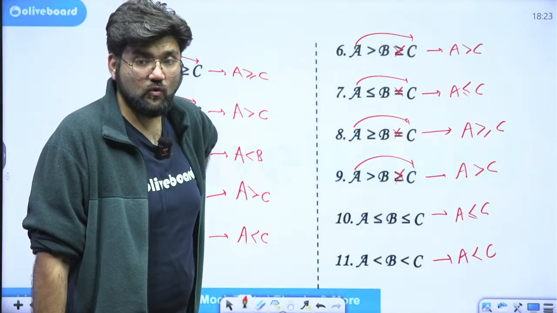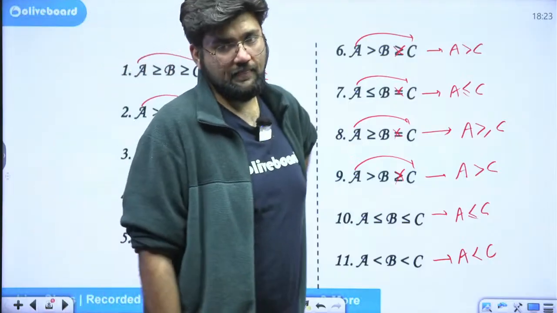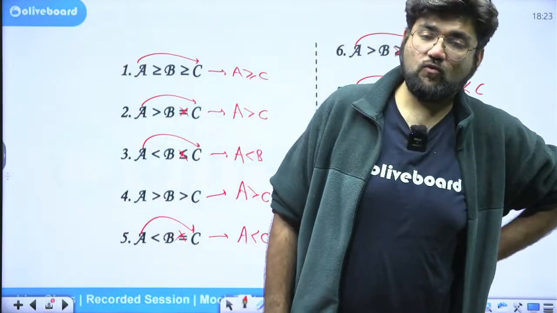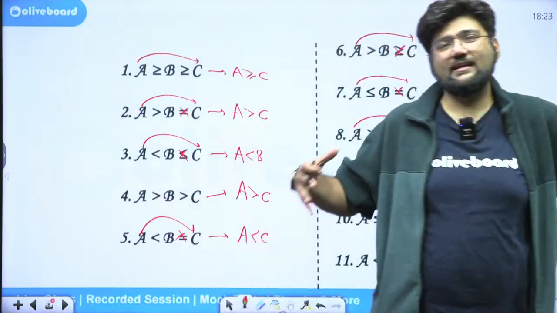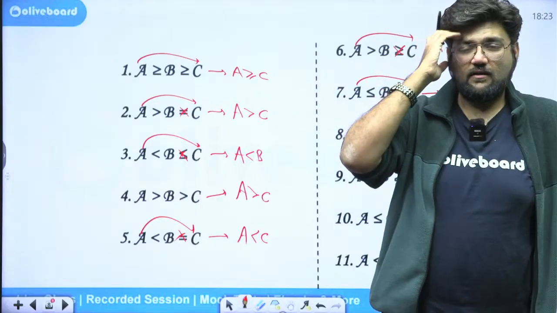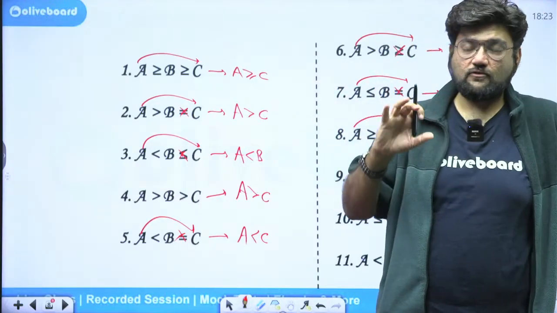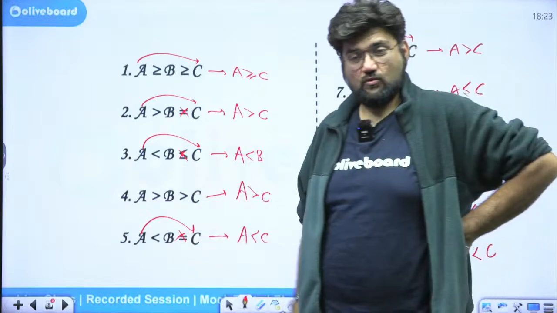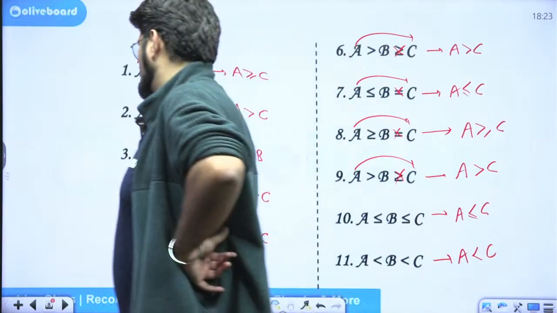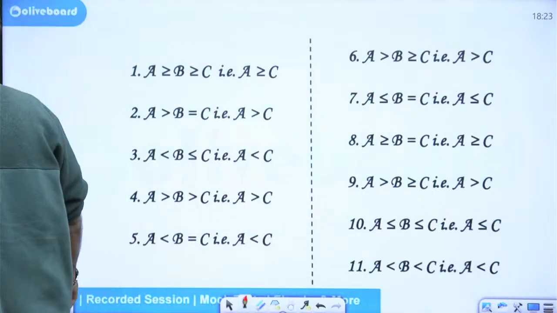But the 5th rule is the most important rule. The 5th rule is actually slightly challenging. You will need some backstory for it, some background, some backdrop, so that you understand what exactly happens. For now, we are done with the 4 rules. Okay, let's move on to the 5th rule.